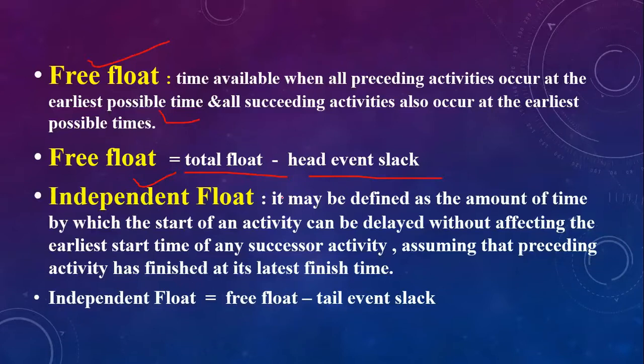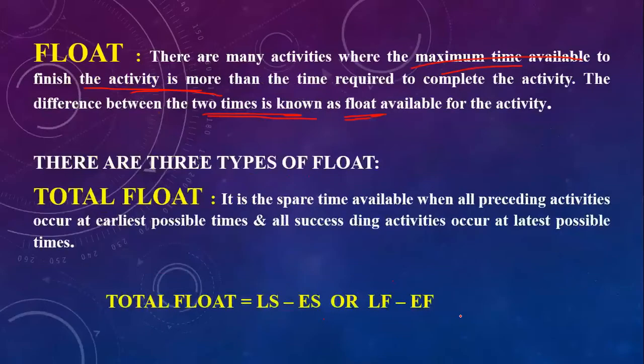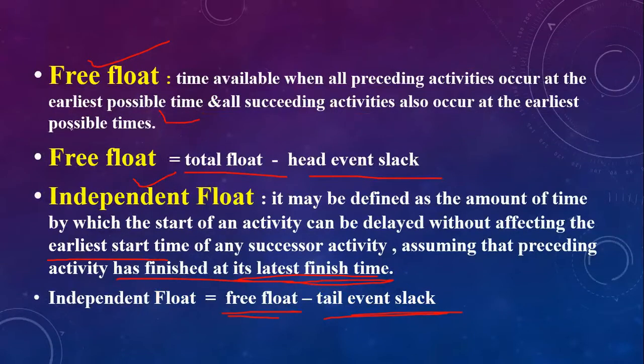Then independent float may be defined as the amount of time by which the start of an activity can be delayed without affecting the earliest start time of any successor activity, assuming that the preceding activity has finished at the latest finish time. So independent float equals free float minus tail event slack. Total float equals latest time minus earliest time, or latest finish minus earliest finish. Free float equals total float minus head event slack, and independent float equals free float minus tail event slack.